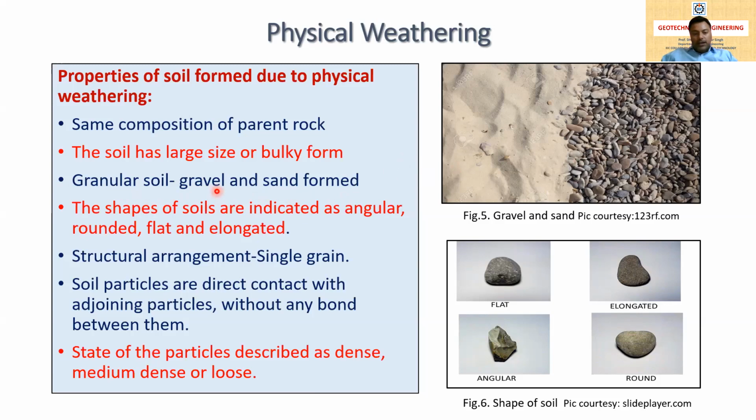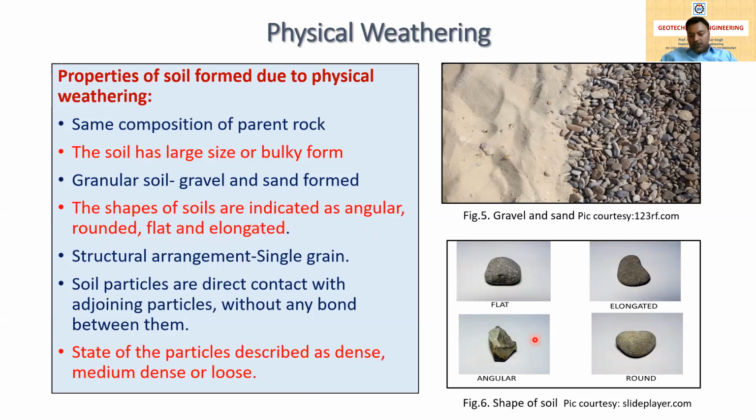So here, gravel and sand are those types of soil that have a particle size greater than 75 micron, and that is called the granular soil. The granular soil is formed due to physical weathering. Another property is the shape of soils, indicated as angular, rounded, flat, and elongated. The shape of soil formed by physical weathering is generally angular, rounded, flat, and elongated.